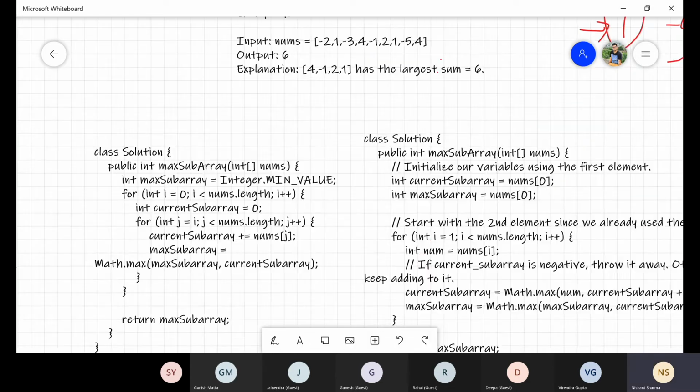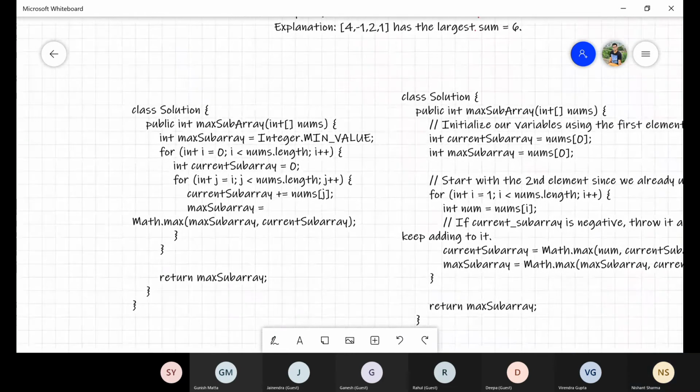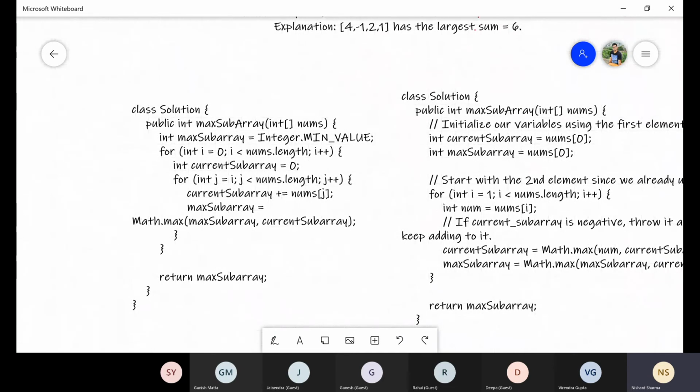Let me go through the brute force approach first. In the brute force approach, we have the ith element and then we try to find out the sum for all the remaining elements. Suppose I took the first element and calculate the sum for all the remaining elements. Then I move the ith element to the next element and again find out the sum for the next elements. So this logic is calculating the sum.